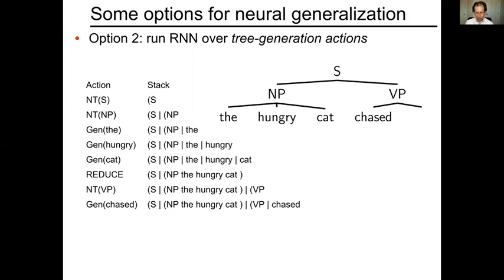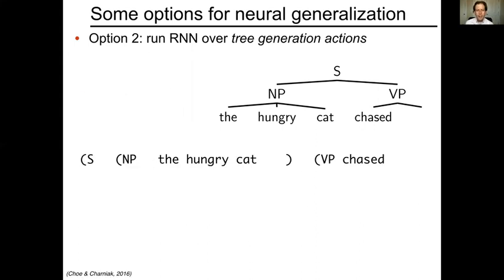Here's another option. We could run the recurrent neural network model over the tree generation actions themselves. So we would take this action sequence as the representation of the sequence that we're generating actions given context on. And so the context is simply the sequence of previous actions. Just to horizontalize this and show you more explicitly what this would look like, let's look at this horizontal representation of the action sequence.